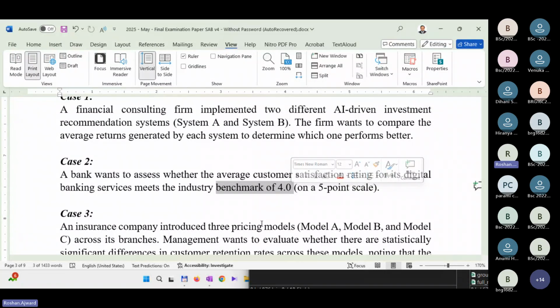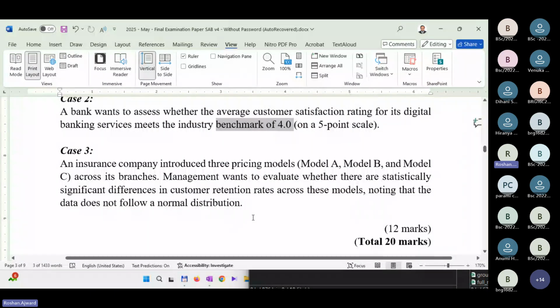Case 3. An insurance company introduced 3 pricing models, Model A, Model B, and Model C across branches. Management wants to evaluate whether there are statistically significant differences in customer retention rate across these models, noting that the data does not follow a normal distribution. So an indication is very clearly given that the data is abnormal. What's the test that you would perform?